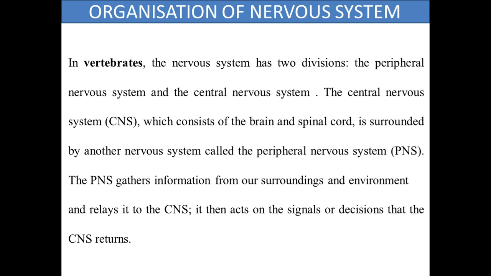So we have two types of nervous system, the peripheral nervous system and the central nervous system. The peripheral nervous system collects information from the surroundings and environment of the body and relays it to the central nervous system. Then the central nervous system decides what decision to take, and it reflects back to the peripheral nervous system, and the action takes place. This is the main role of the peripheral nervous system as well as the central nervous system in vertebrates.